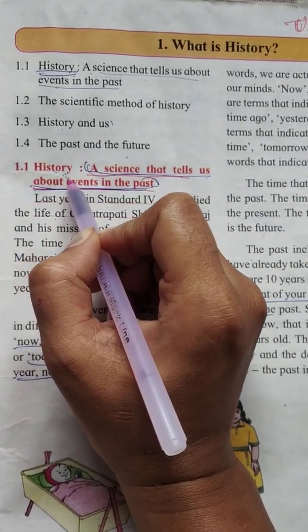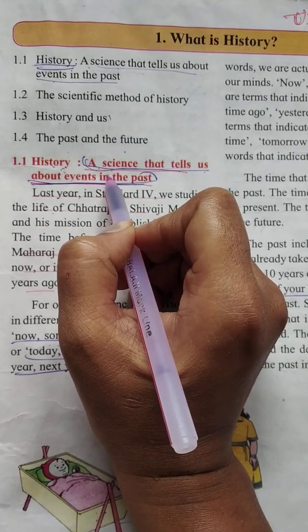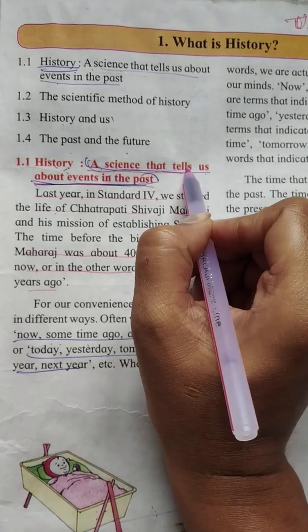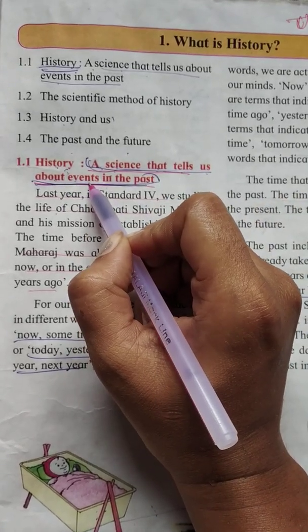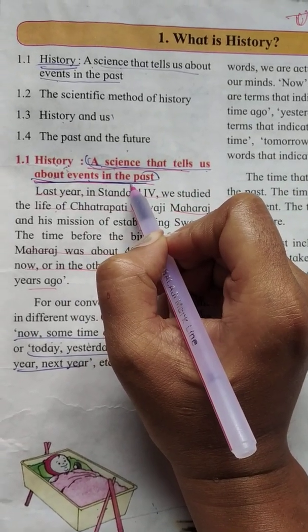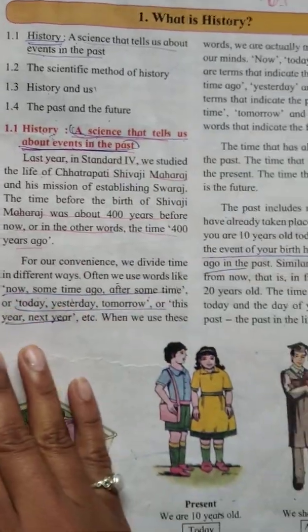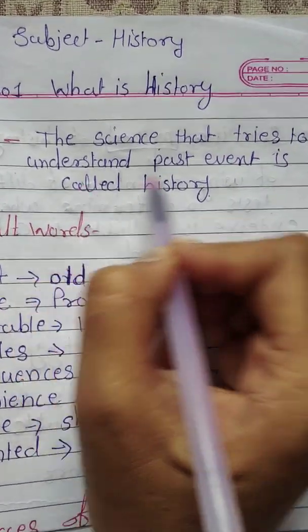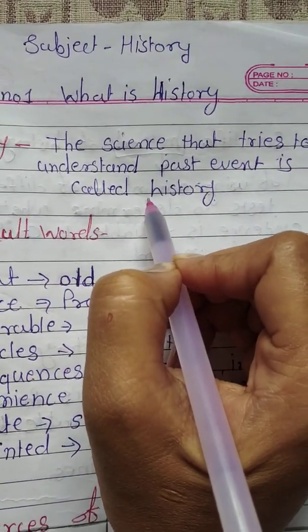So what is meant by history? Here in red color there is a definition you have to underline. A science that tells us about events in the past is called history. So what is the definition of history? The science that tries to understand past events is called history.